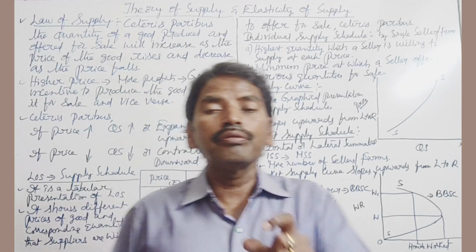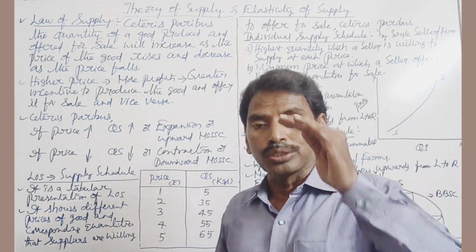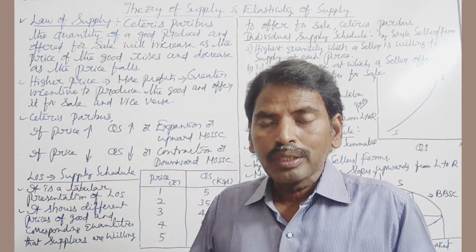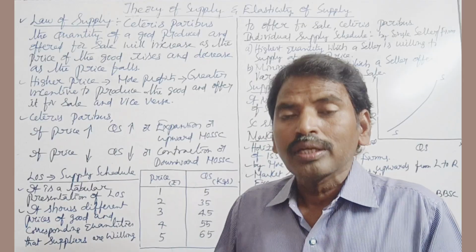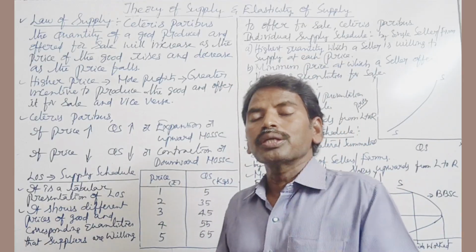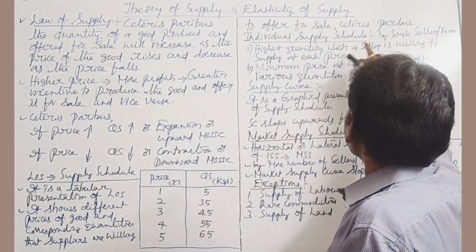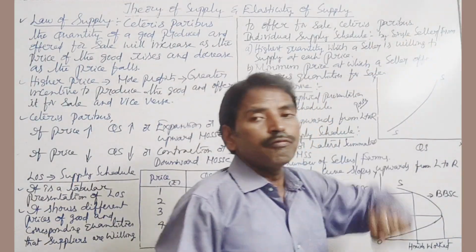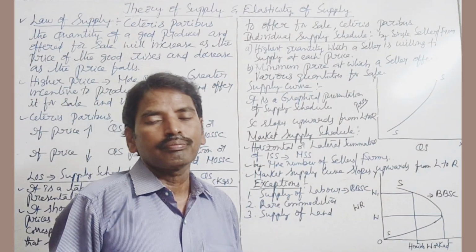What is individual supply schedule? Individual supply schedule shows the different quantities of a commodity that producers are willing and able to offer to the market at various prices during a given period of time by the single seller or single firm.